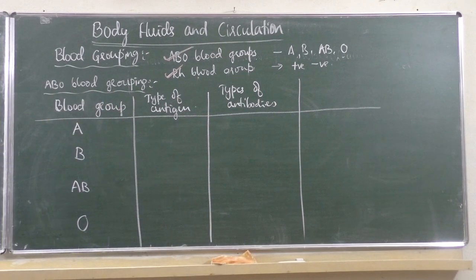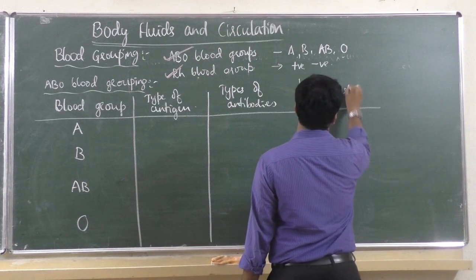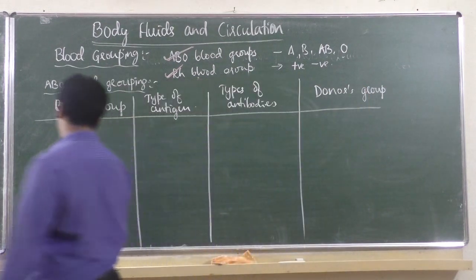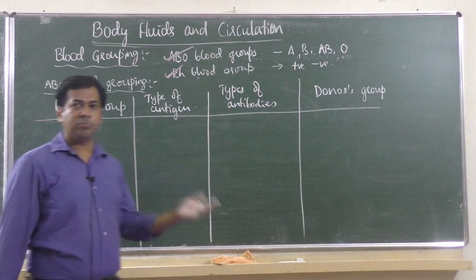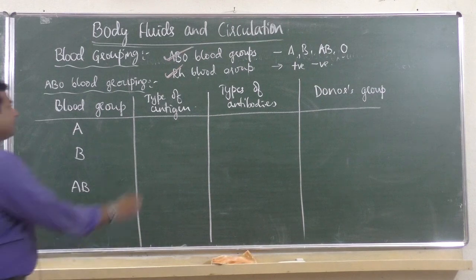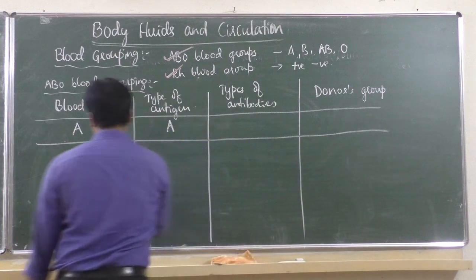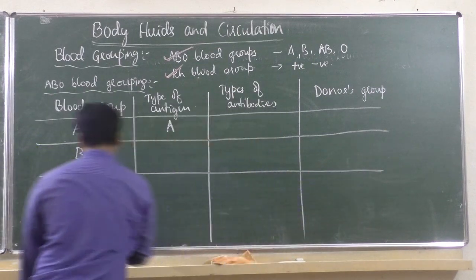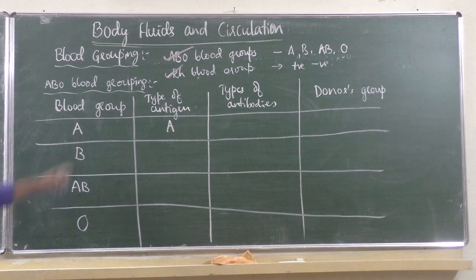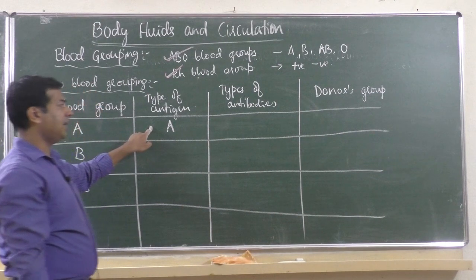Then what kind of person can donate blood, the donor's blood group. Which blood group persons can donate to A, that also we will see. So for a person having blood group A, the type of antigen present on the RBC is A.